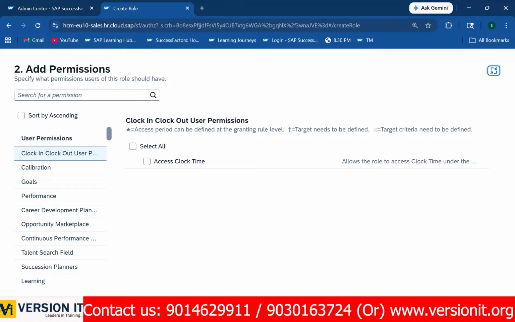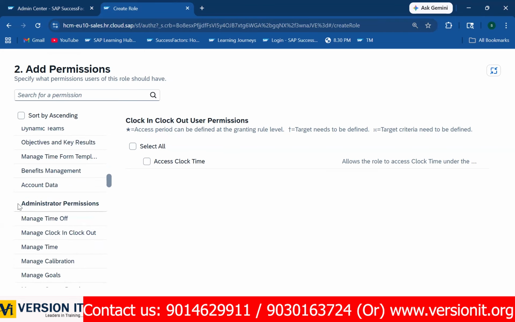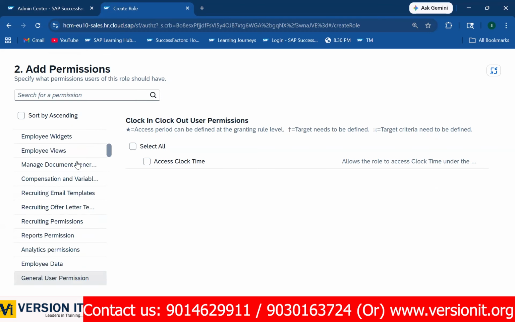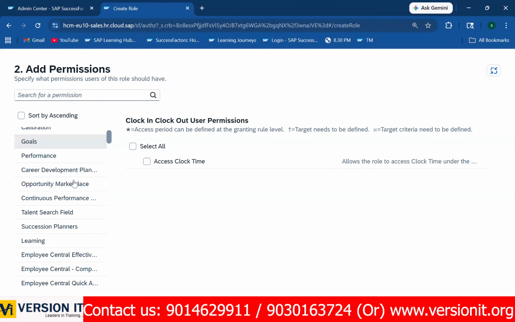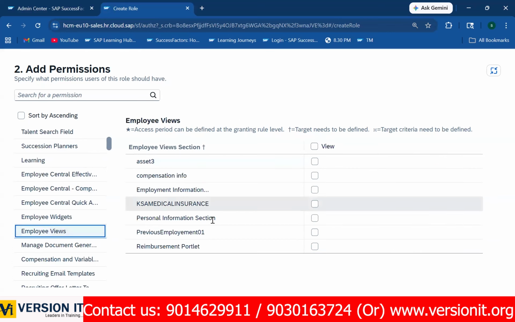Here, two types of permissions as discussed: data related and configuration related. Data permissions we call user permissions. Configuration permissions we call administrator permissions. So here, if you look, Employee Central permissions are employee views, the main portlet headings. You need to enable that, only view access.